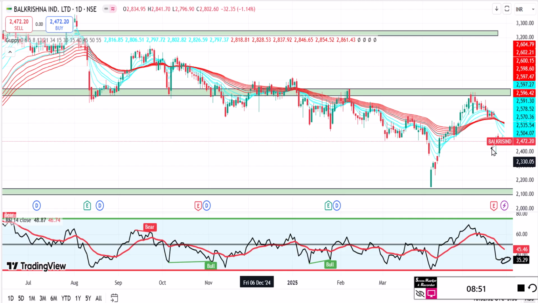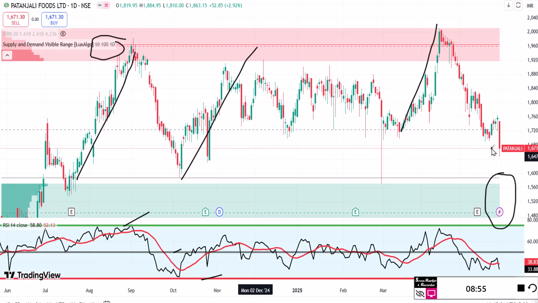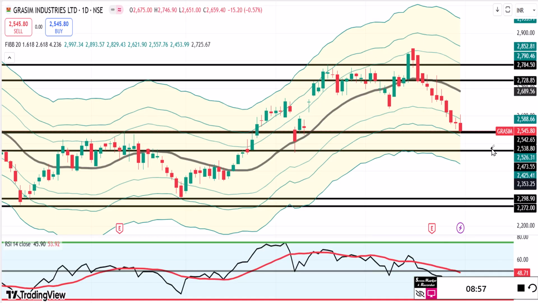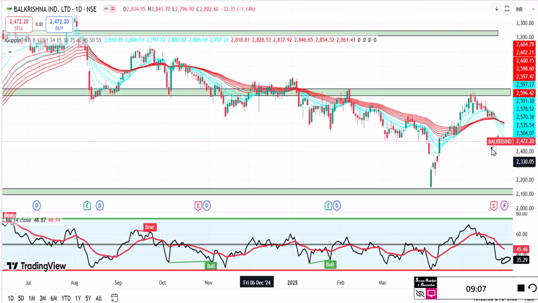So these are the 3-4 stocks which I kept. Number one is Balkrishna, number two is Patanjali, and number three is Grasim. We'll keep these on the radar. We'll wait for the optimum time to buy, and we are looking for a swing of a minimum of 20 to 30%, maybe in the next quarter. So this is the power of RSI 30.